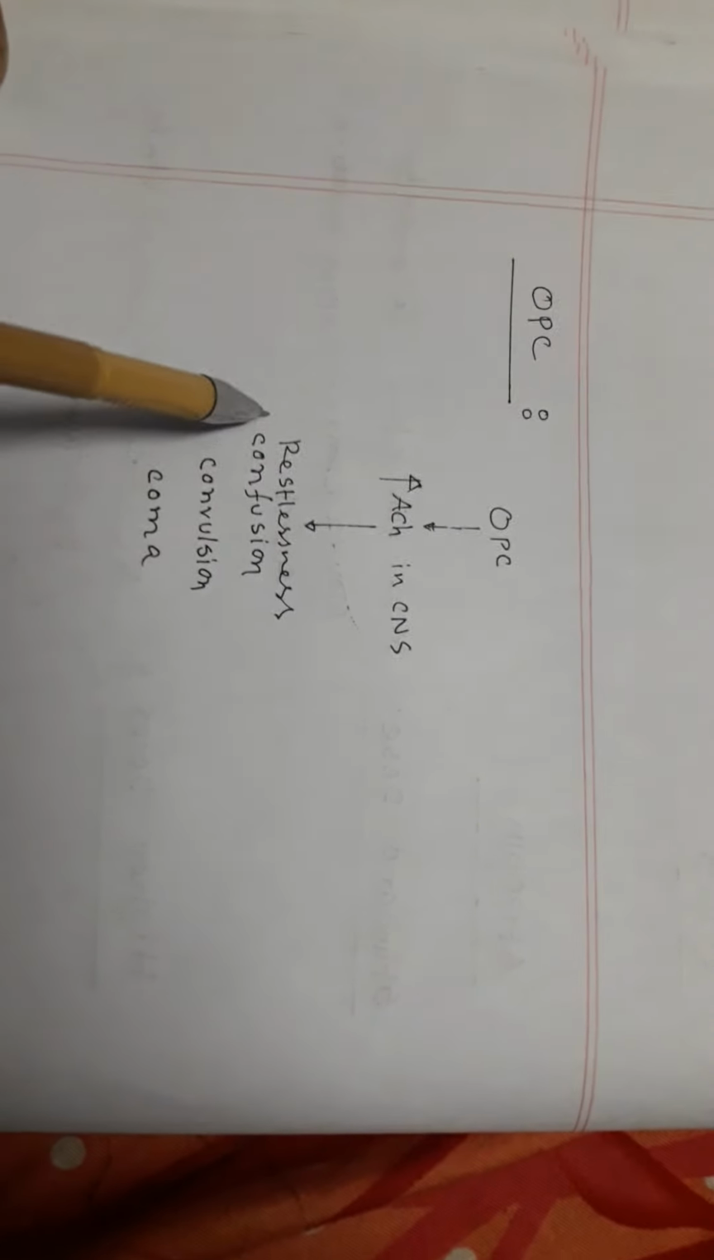And when a person is exposed to OPC, acetylcholine concentration in the CNS goes up, and that leads to restlessness, confusion, convulsion, coma. So this is an important feature of OPC in the CNS.